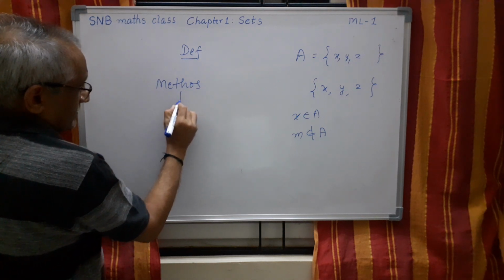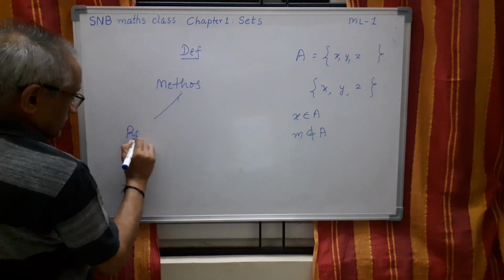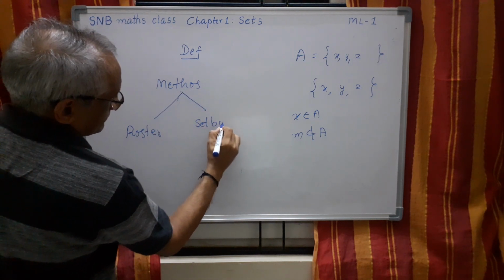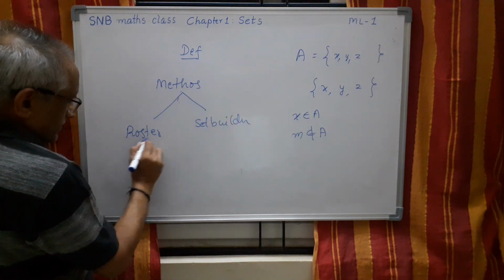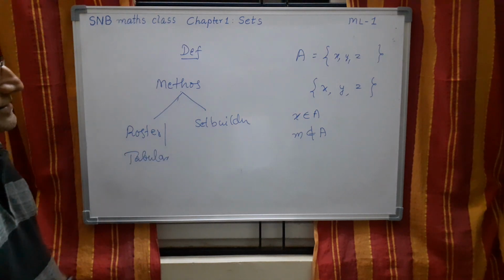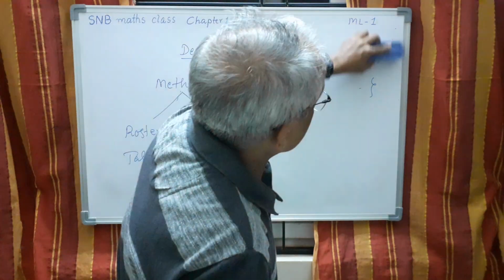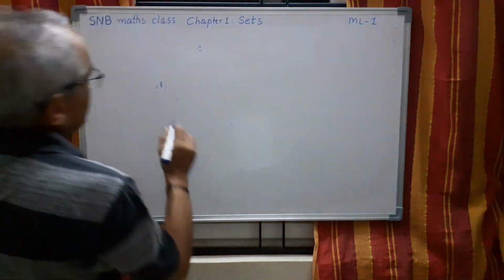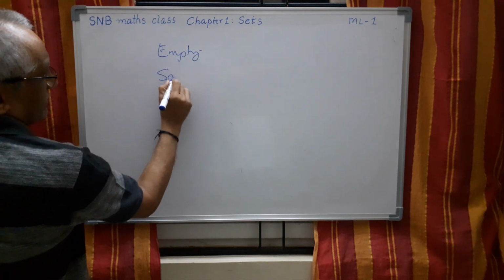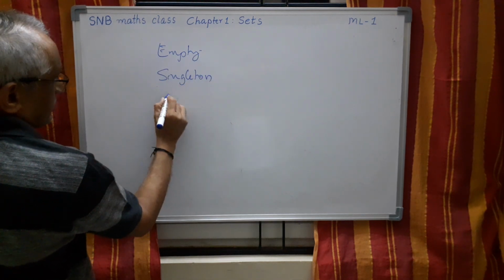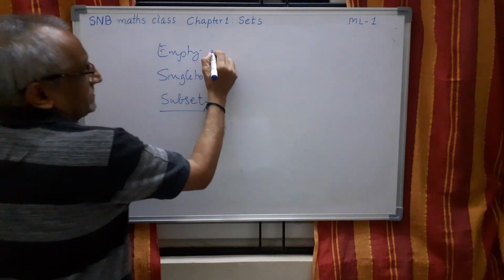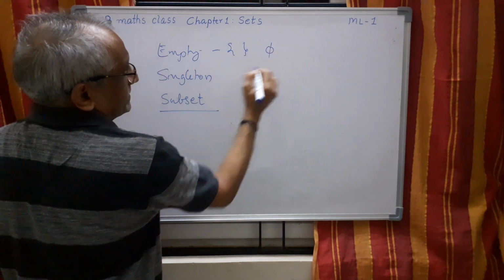Then I also told two methods of representation. One is roster, also called tabular. Second one is set builder. So these are the things. Then I just introduced three different types of sets. One is empty. Second one is singleton. Third one is the concept of subset. Only these three. So this symbol is either this one or this.